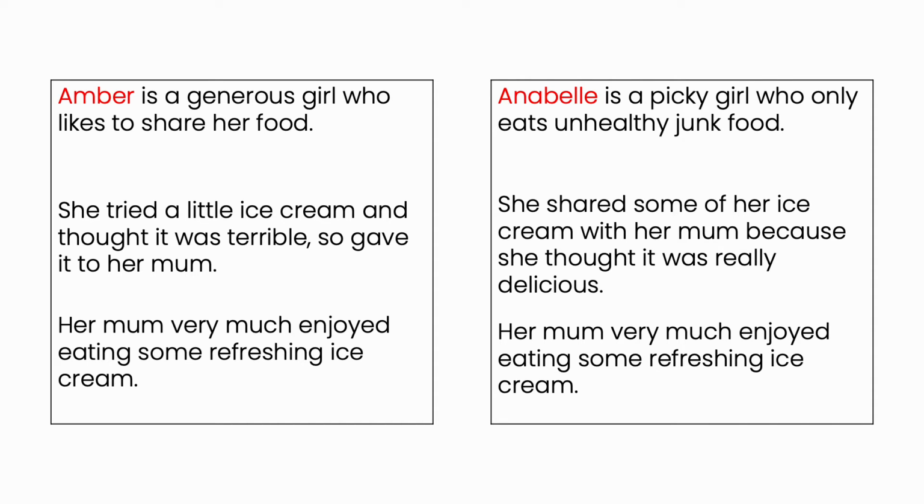Imagine you come across two kids called Amber and Annabelle. Amber is a generous girl who likes to share her food. One day she tried a little ice cream and thought it was terrible, so she gave it to her mom.